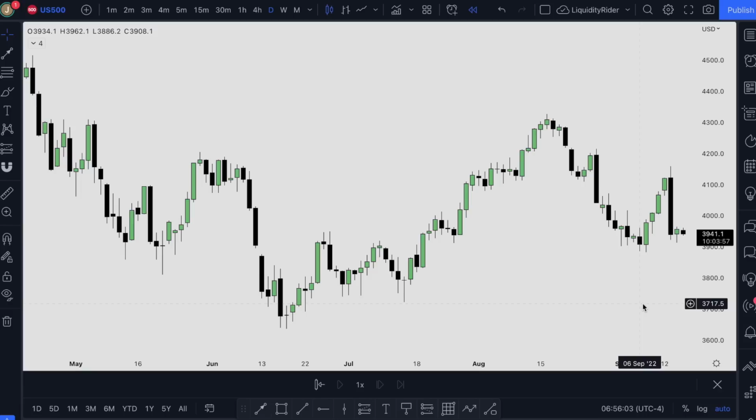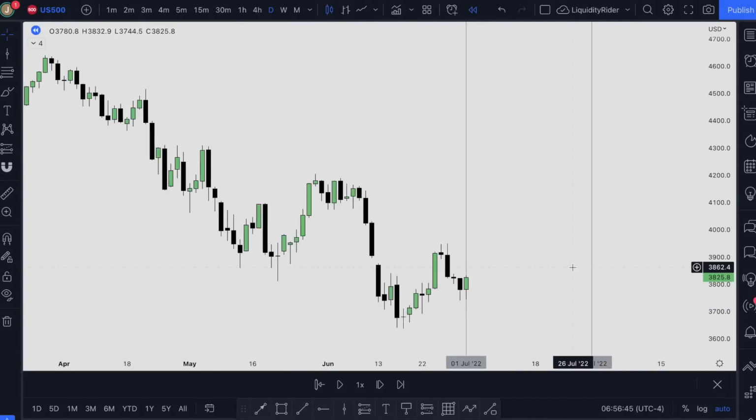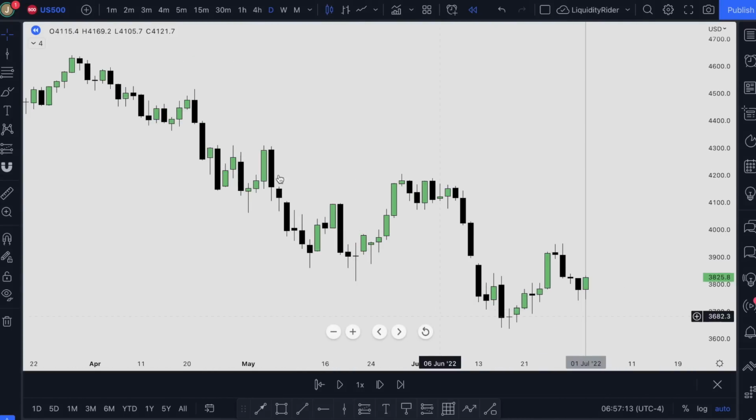Let's go into the chart and look for some examples. Let's assume that we want to backtest for the month of July. I will draw 2 vertical lines to block out that period of time. And we will use the replay button to backtest for the month of July. Now looking at the chart, we are long-term bearish.